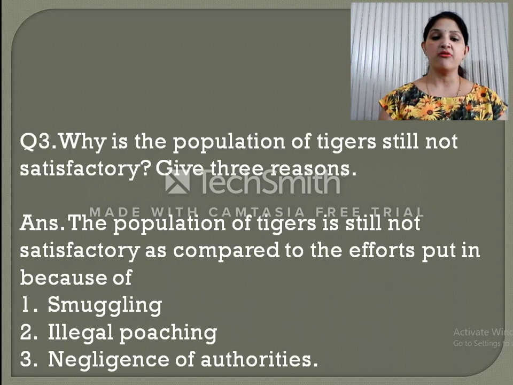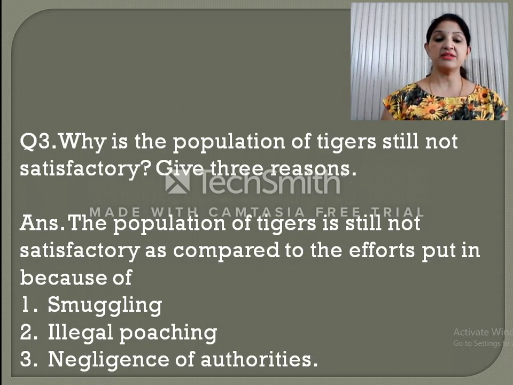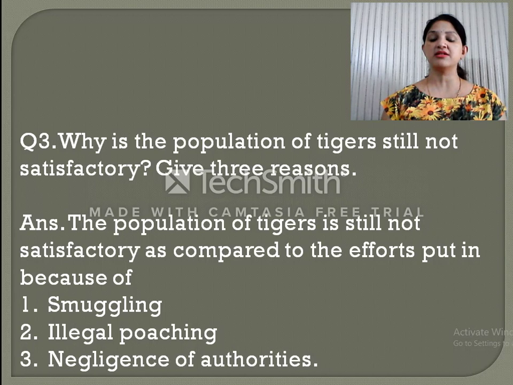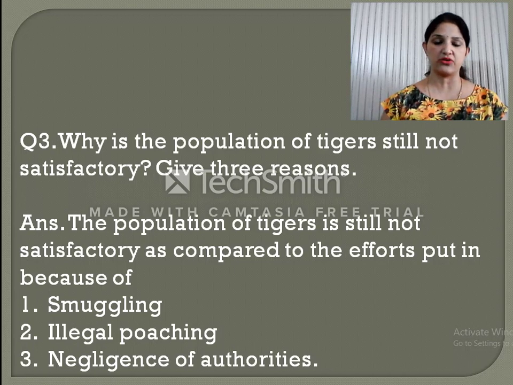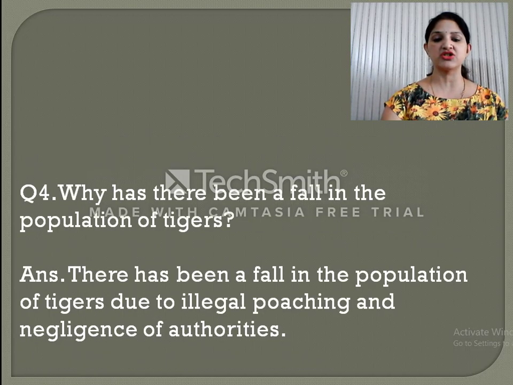Now the next question is why is the population of tigers still not satisfactory? Give 3 reasons. So we have to give 3 reasons why the population of tigers is still not satisfactory for us. The reason behind it is the population of tiger is still not satisfactory as compared to the efforts put in, because of which reason? Smuggling, illegal poaching and negligence of the authorities. As we studied in the chapter, these three reasons were there due to which the population of tigers is still not satisfactory. Okay, now let's move on to the next question.